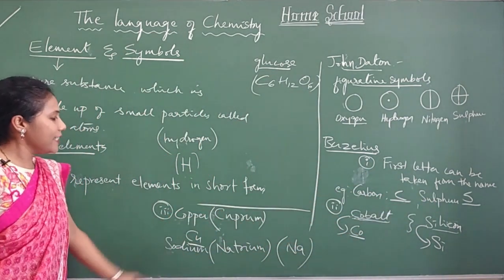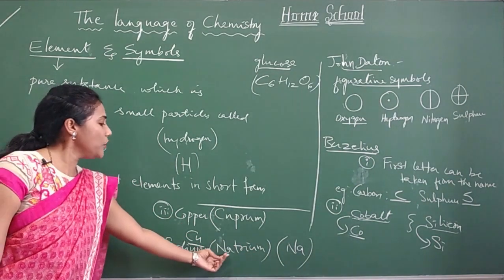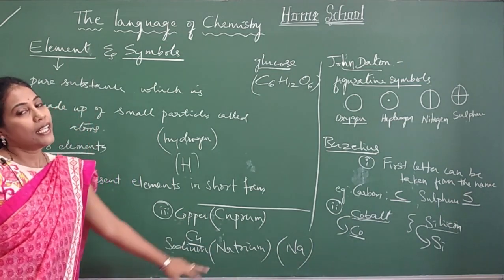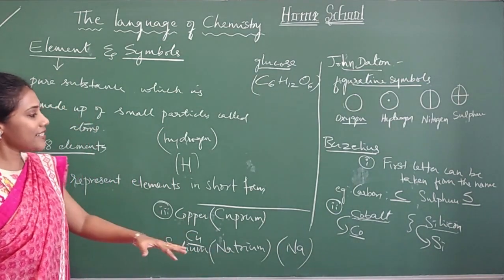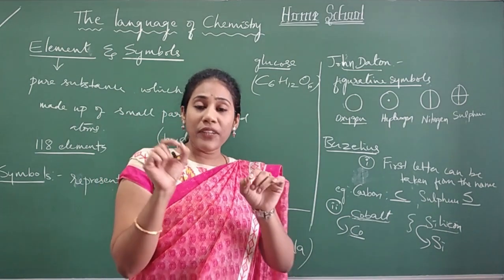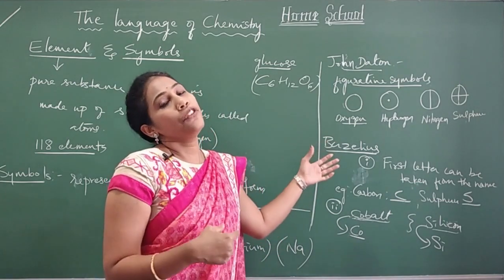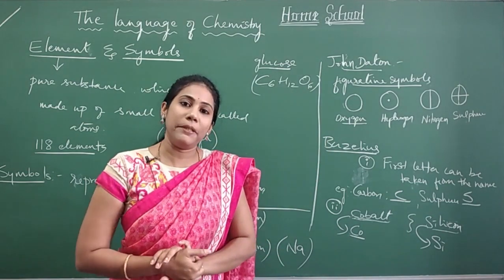In that case, just consider the Latin name and take the first two letters of the Latin name as the symbol. This is how every element has got a symbol, and with the help of symbols only, they have been arranged very beautifully in the form of the periodic table.